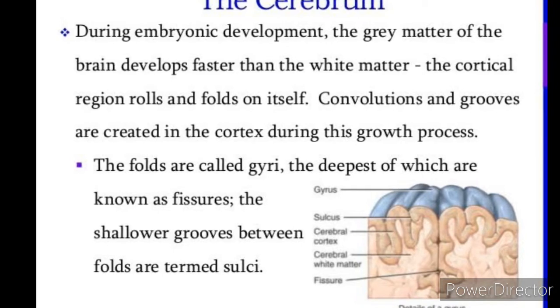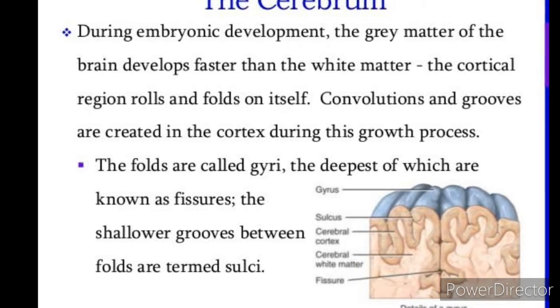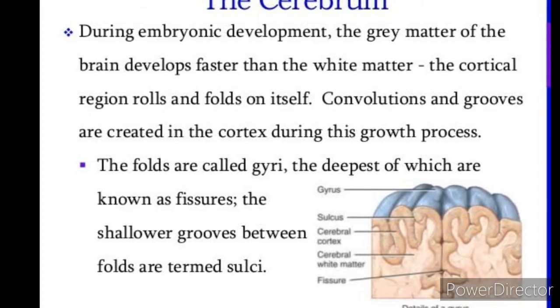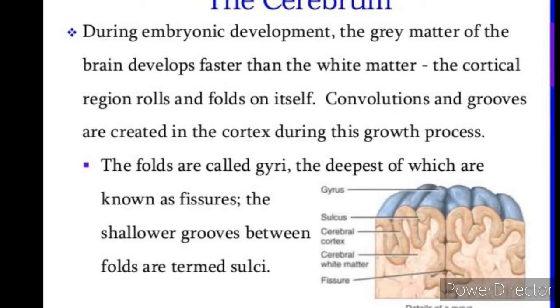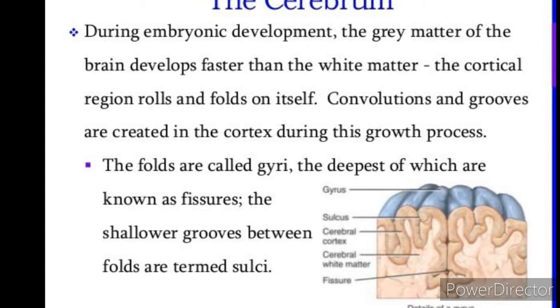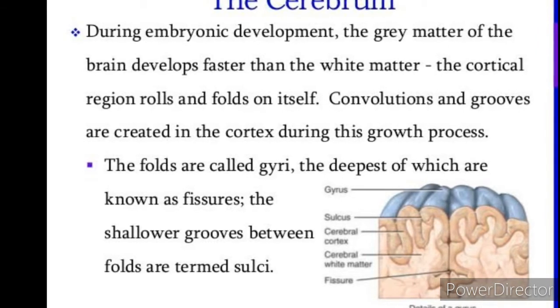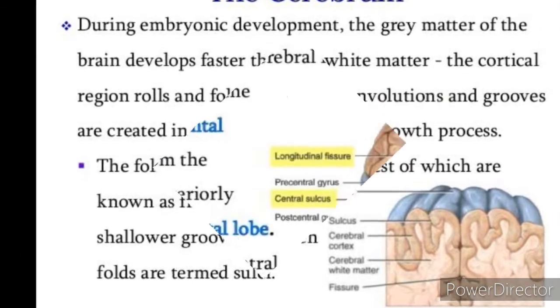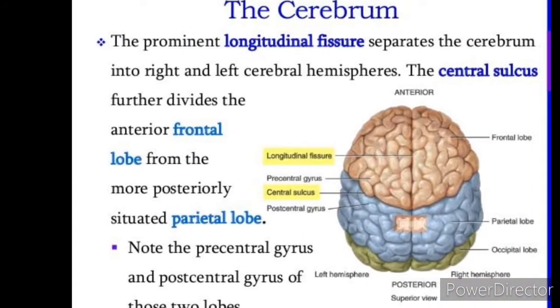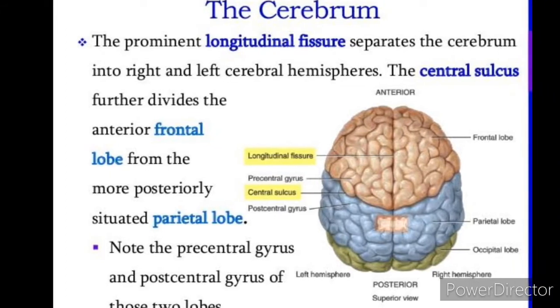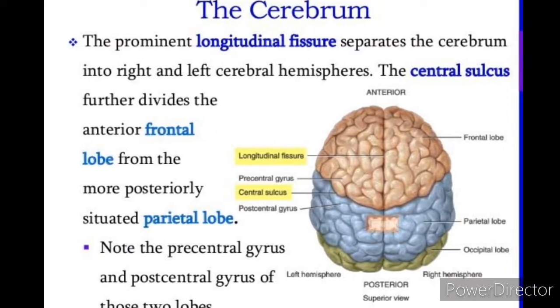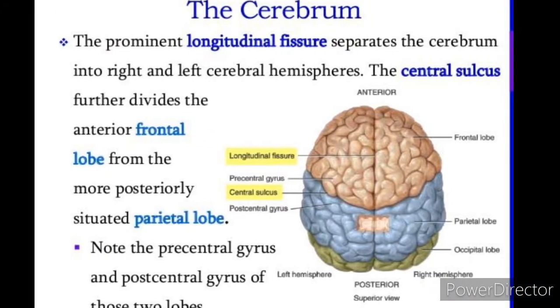The cortex is extremely folded, forming elevations called gyri, with depressions between them termed as sulci that increase its surface area. Each cerebral hemisphere is divisible into a frontal lobe, a parietal lobe, a temporal lobe and an occipital lobe.